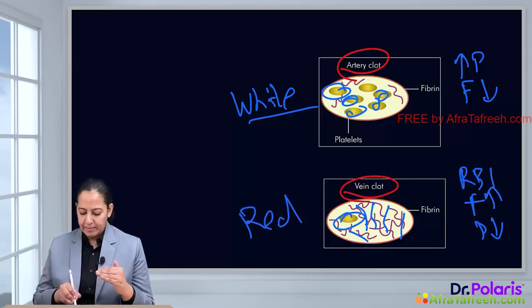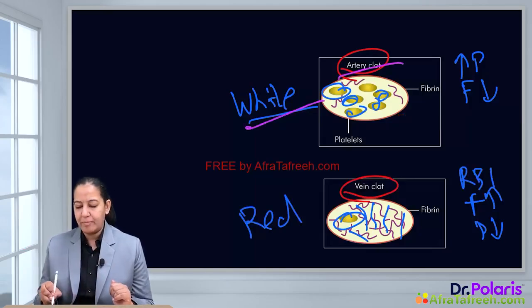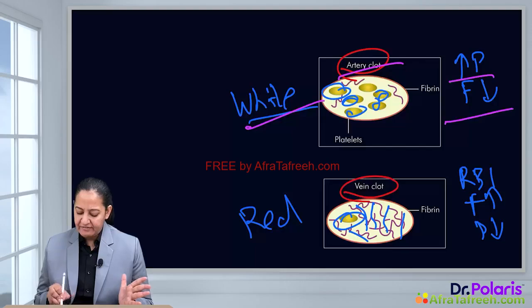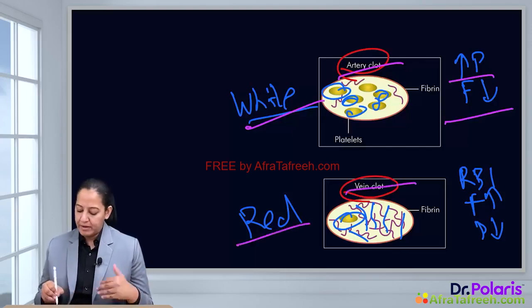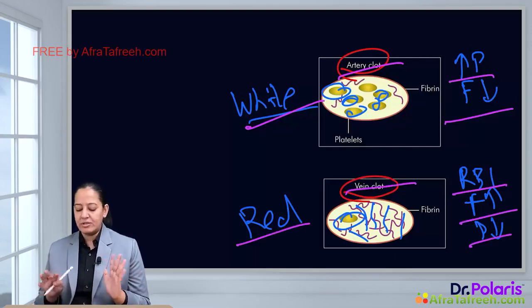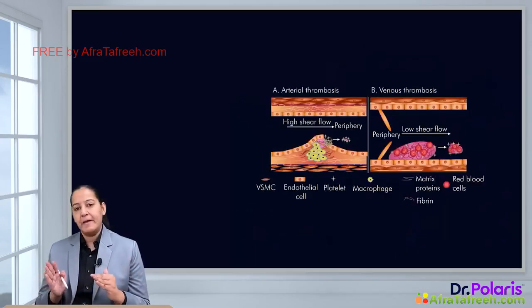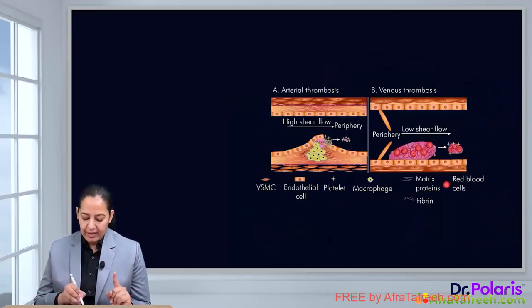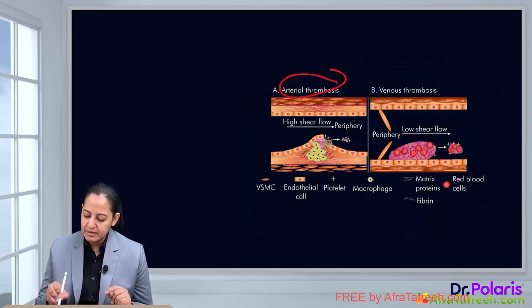So arterial clot is basically a white clot because of more platelets, less fibrin, and less RBC, and venous clot is known as a red clot because of more RBC, more fibrin, and fewer platelets. So you can see the gross difference and the composition. The same information is given in this diagram also. This is arterial thrombus, this is venous thrombus.